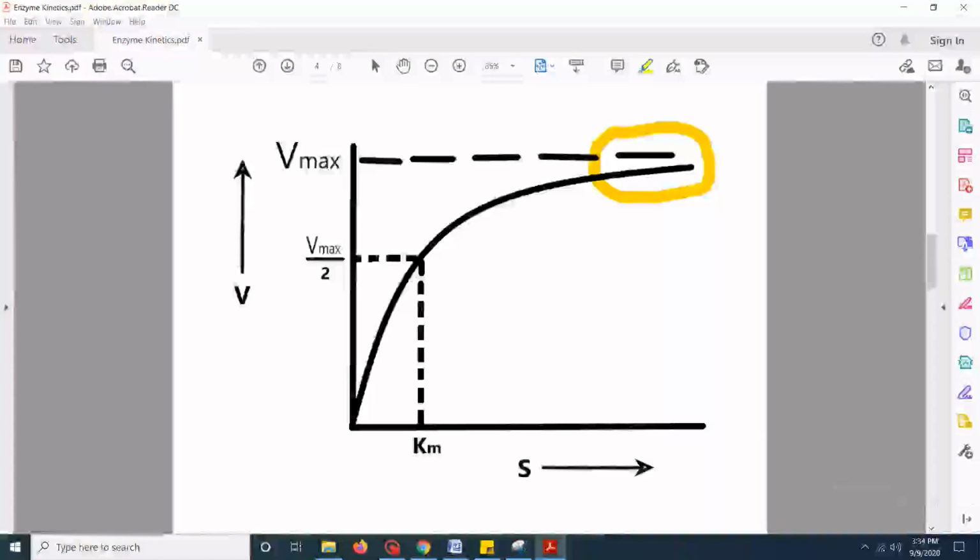This velocity at which the reaction is stabilizing is known as the maximum velocity, or the Vmax, and the substrate concentration at which the velocity becomes half of this Vmax is known as Km. So Km is the Michaelis constant, or the substrate concentration at which the reaction velocity becomes half of its maximum.